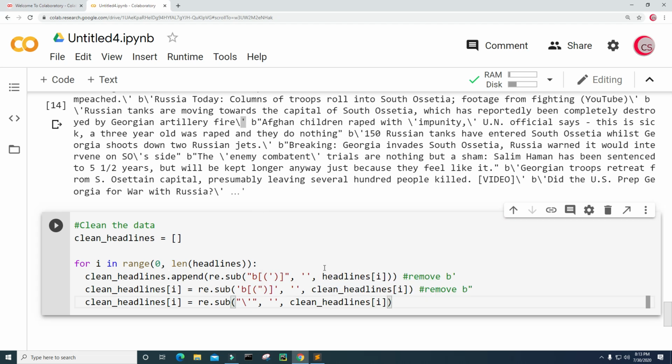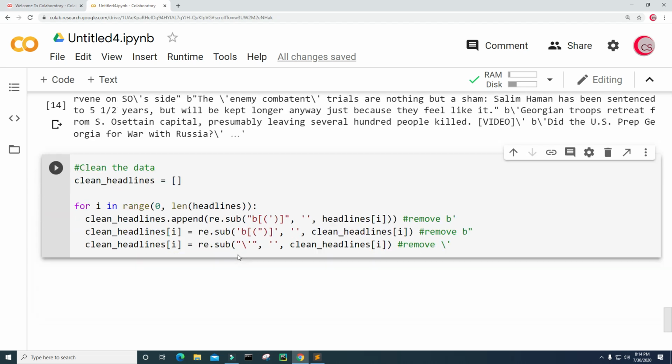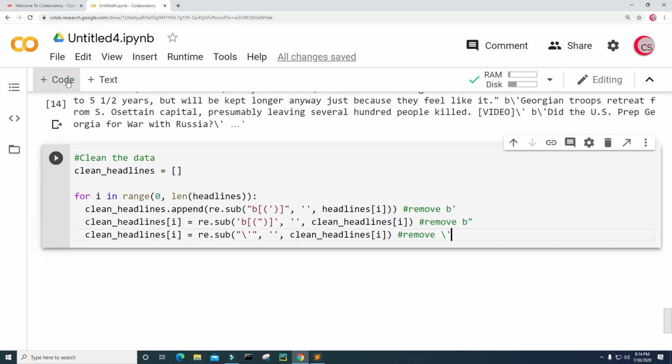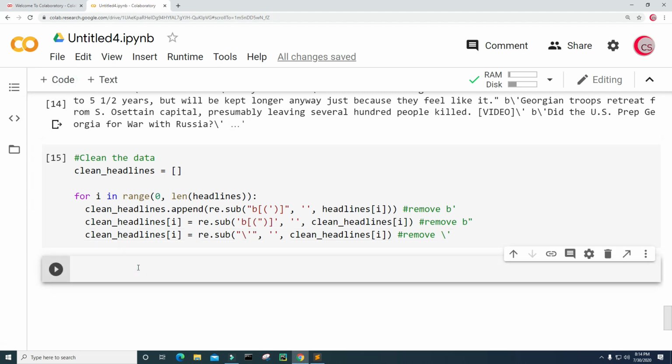All right, and if I have not made any mistakes, this should run. So here I'm removing the slash with the single quote. Let's go ahead and run this. Okay, let's create a new cell and take a look at that clean data now.